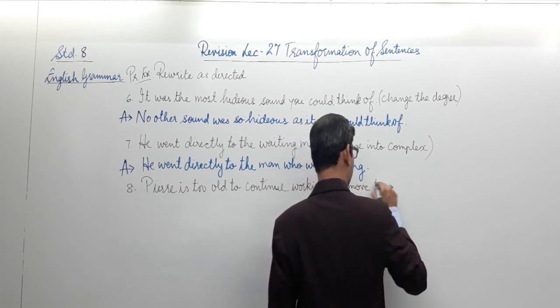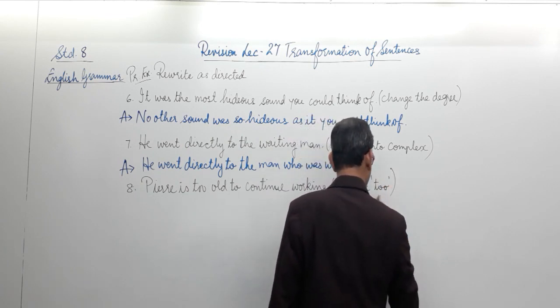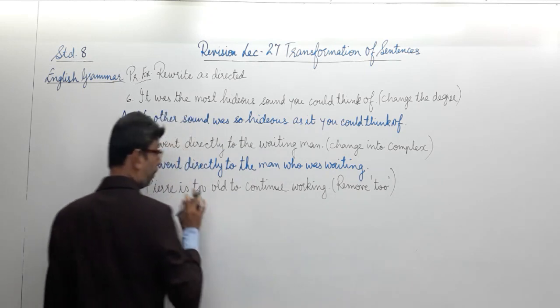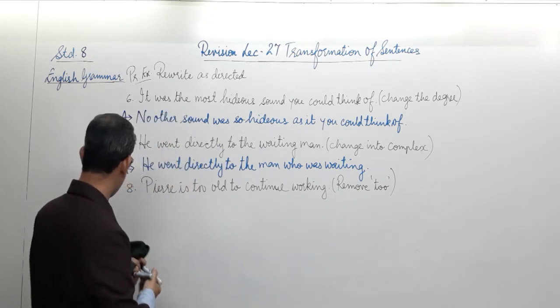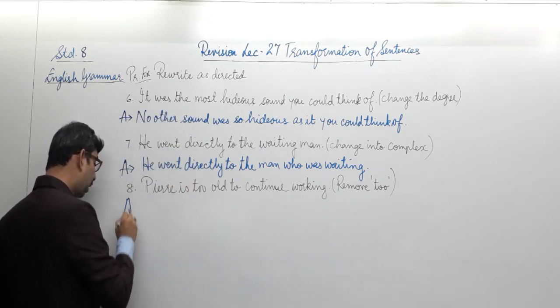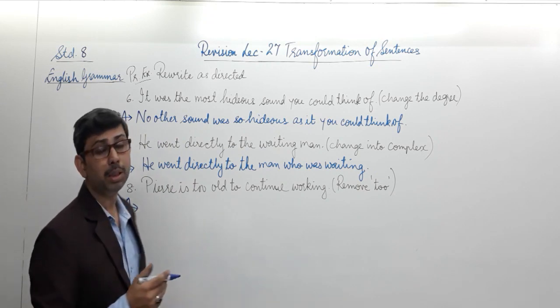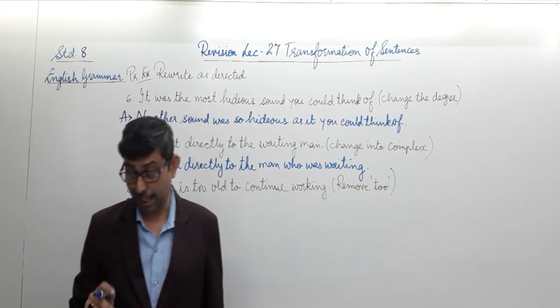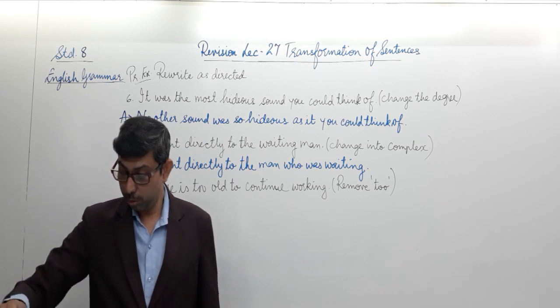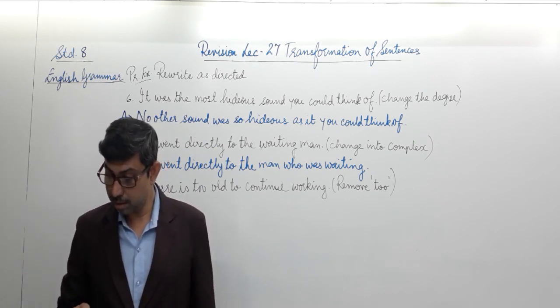Well, the transformation that has to be made over here is to remove the word to used in the sentence. I discussed earlier, when you remove the word to we need to replace it with the phrase so that, isn't it? So we are going to insert this and rewrite the sentence.